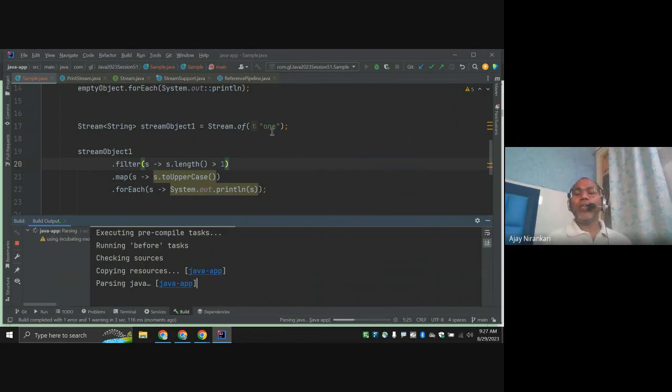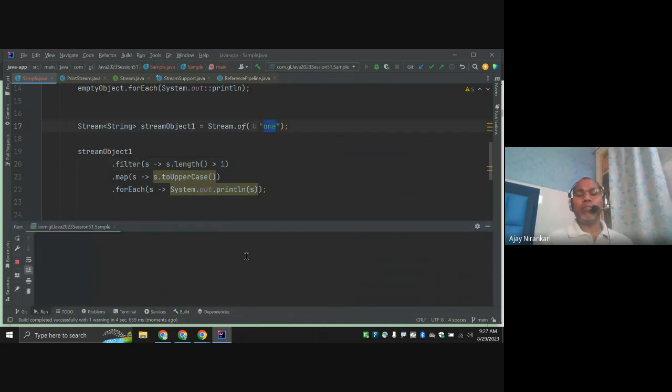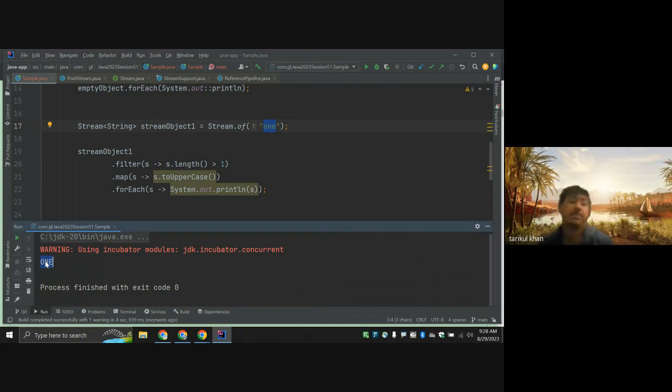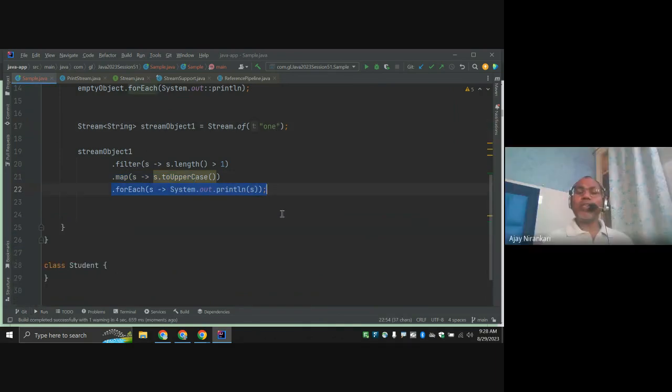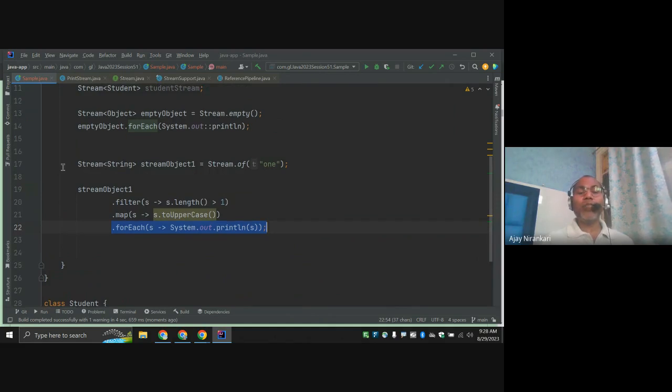So you are getting data 1 as a 1 up, right? Okay, yeah. Because filter means they greater than 1, yes. Uppercase to uppercase, print it, right? That's right. So this is the second way to create the stream object.